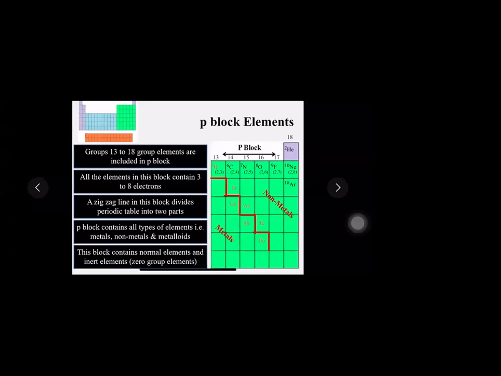And metals and non-metals you remember when you know the periodic table well. Okay? And in this also we have normal elements and zero group elements. So this was about our P block. So we studied about S block and P block. Now let's move on to the next block, which is the D block elements.